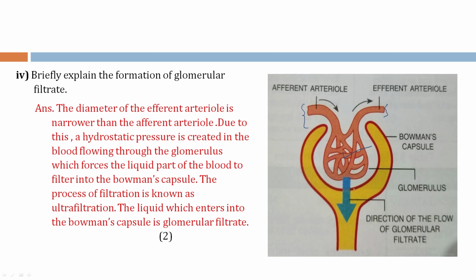So this downward arrow mark indicates the filtration of the blood, and the liquid which enters into the Bowman's capsule is known as glomerular filtrate, whereas the process of filtration is known as ultrafiltration.